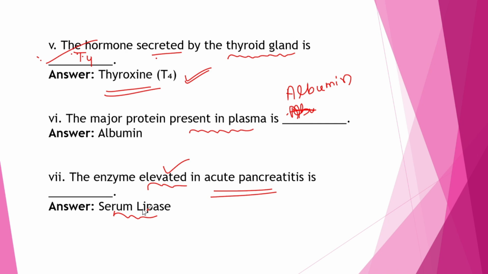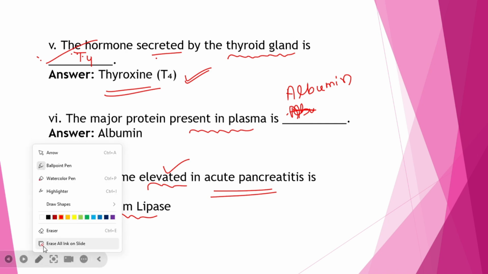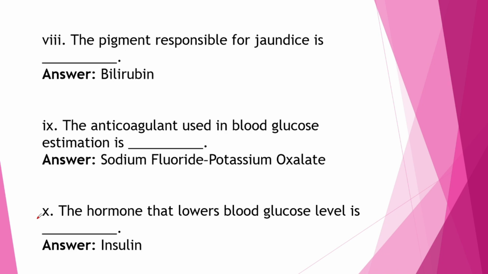Clear everyone? Then the next question is, the pigment responsible for jaundice. Which pigment is responsible for jaundice? The answer is bilirubin. Next question, which anticoagulant is used in blood glucose estimation? That is sodium fluoride and potassium oxalate.